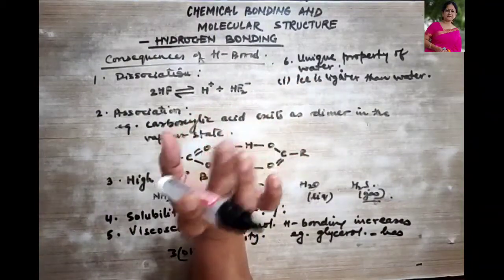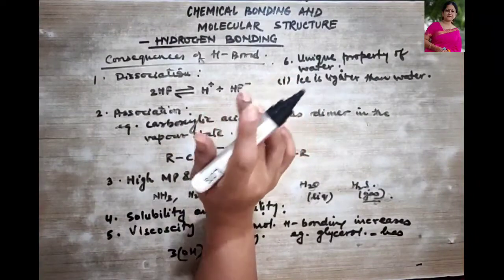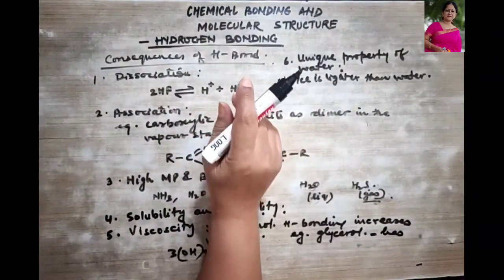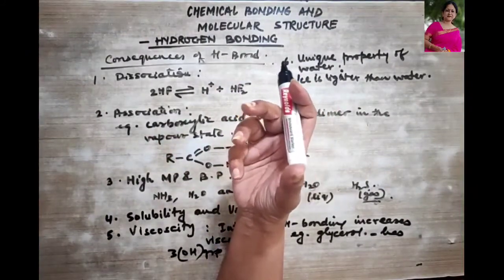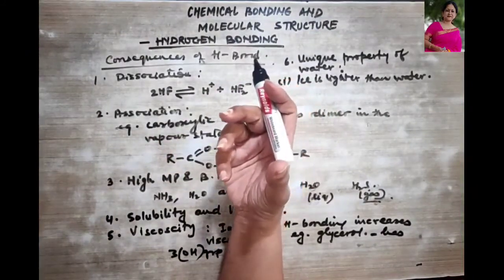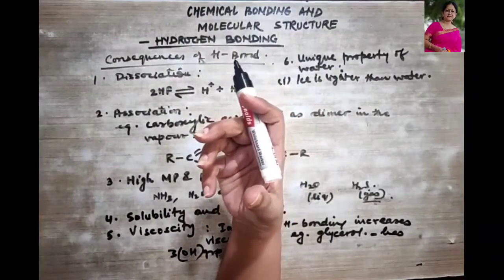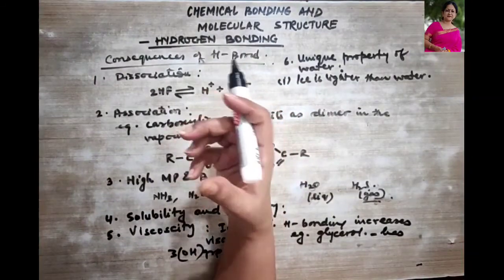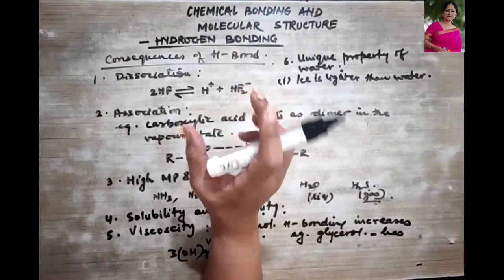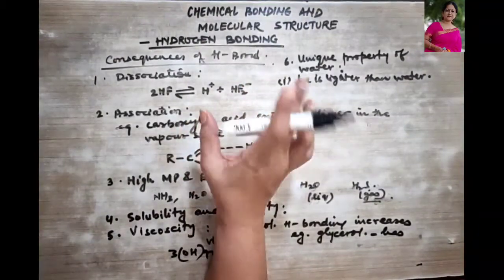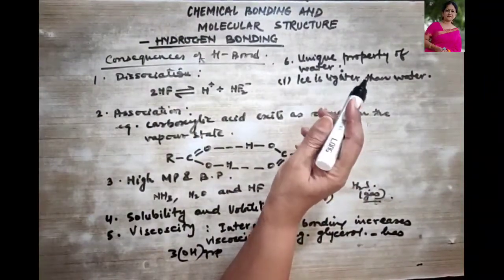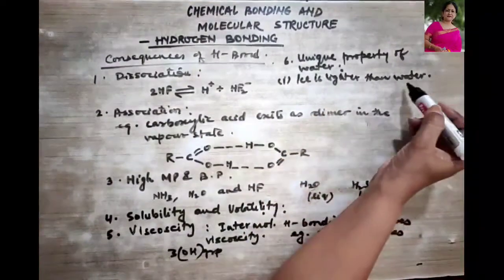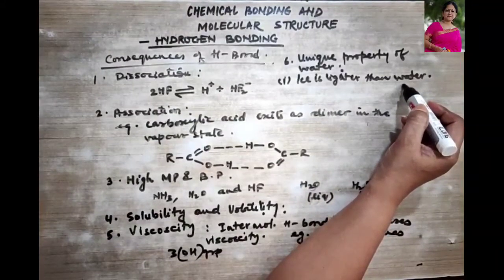So there are vacant spaces present in the crystal structure, and hence this gives rise to an open cage-like structure having a large volume for the given mass of water, and density becomes less, and therefore we say that ice is lighter than water. Okay, I repeat once again, why do we say that ice is lighter than water? We already know that in water the arrangement is what kind?